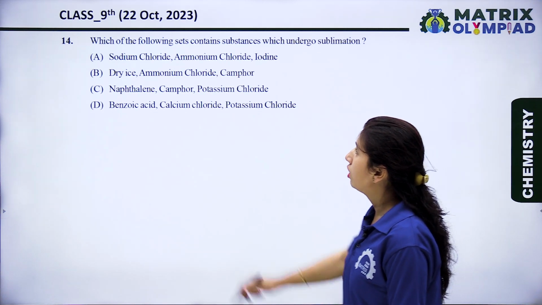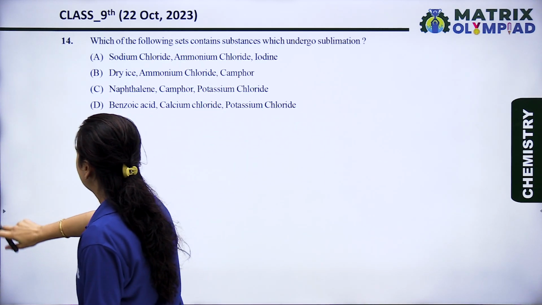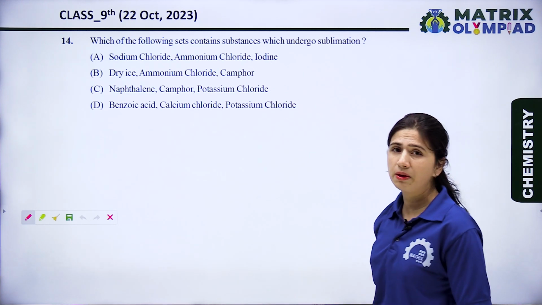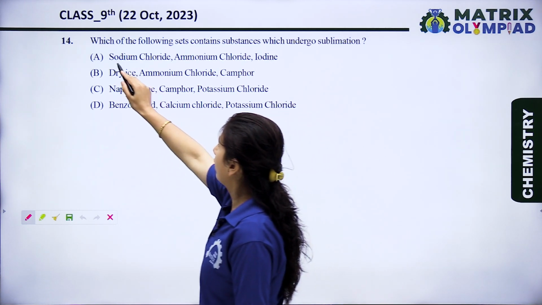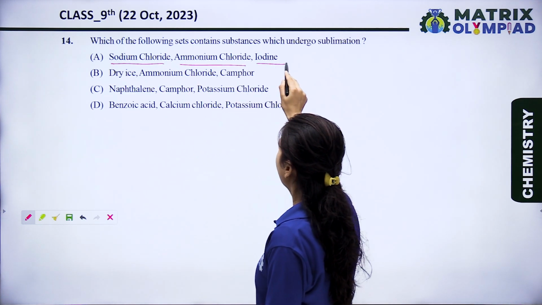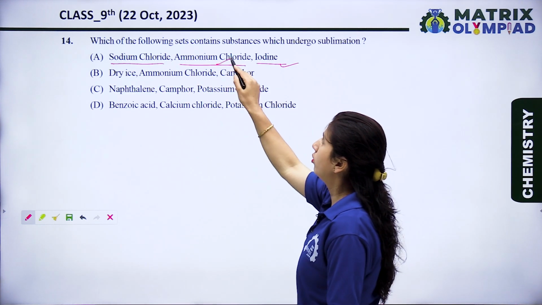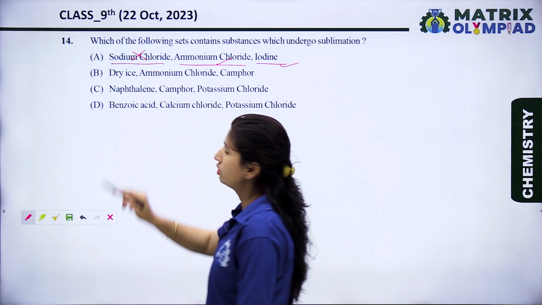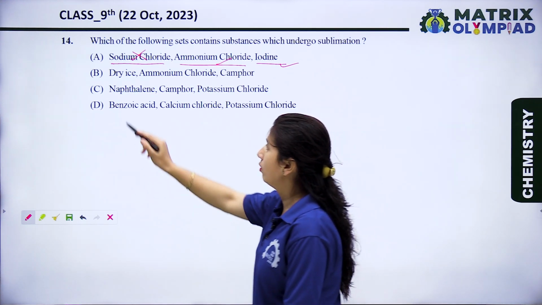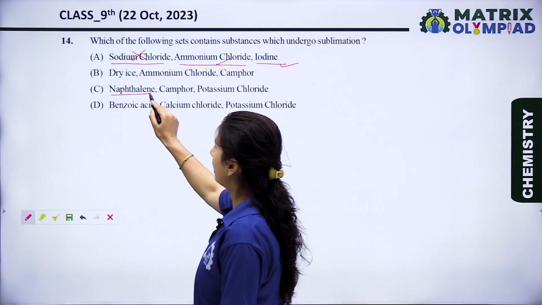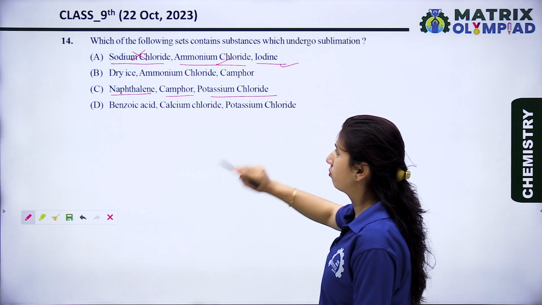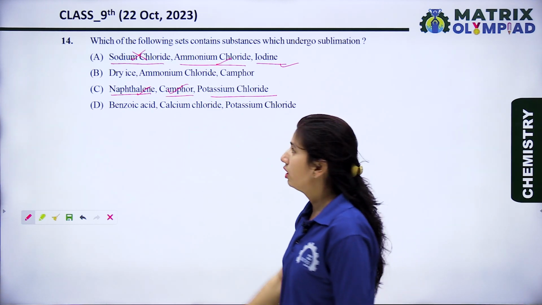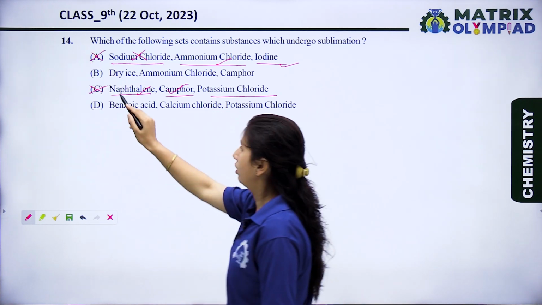The next question is, which of the following sets contains substances which undergo sublimation? So let's see, sodium chloride, ammonium chloride and iodine. Iodine and ammonium chloride are sublimable substances but not sodium chloride. So this option is a wrong option. Now let's see option C, naphthalene, camphor and potassium chloride. These are sublimable substances but potassium chloride is not. So option C is also a wrong option.